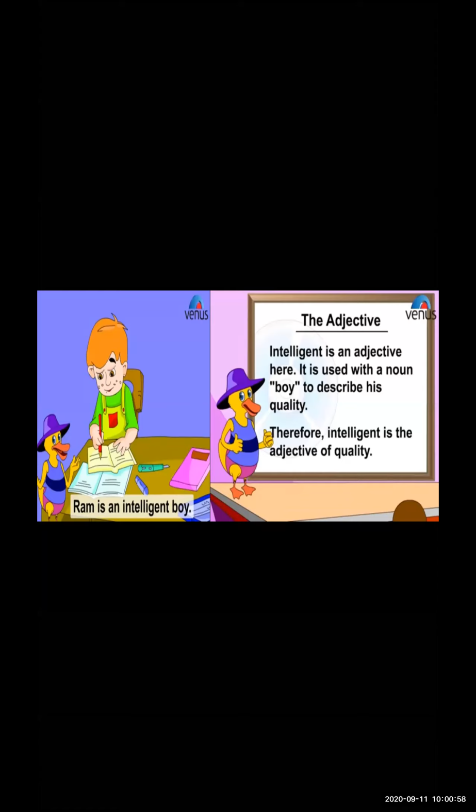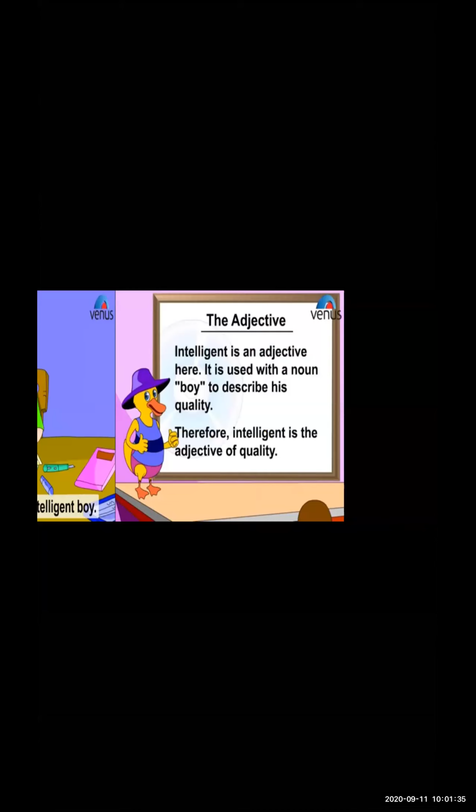What type of word, what type of quality is that? It's an adjective of quality. Intelligent is the word used to give an adjective of quality. So many words are there: intelligent, smart, handsome, good looking, nice. All these are giving more information, or describing the boy. So this is the adjective of quality. Let us see another example.